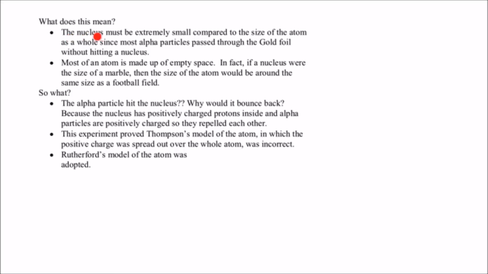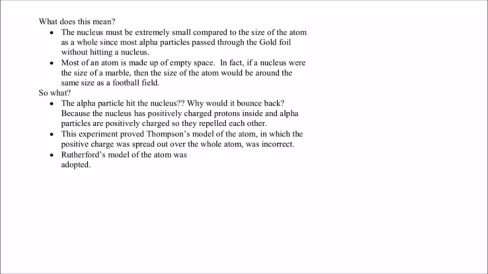So we find that the nucleus is very, very small compared to the size of the atom itself, which is why those alpha particles were able to zip right in between a couple of gold atoms. Most of an atom is actually empty space.